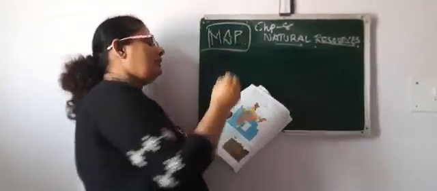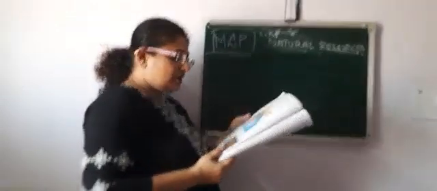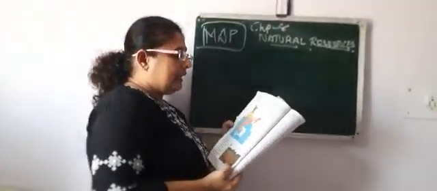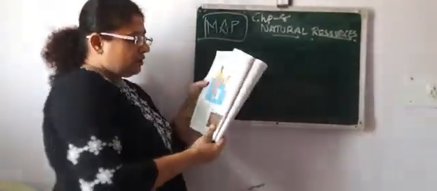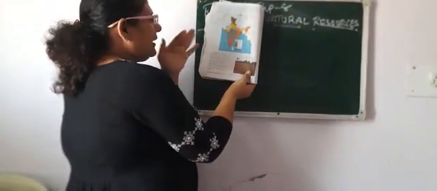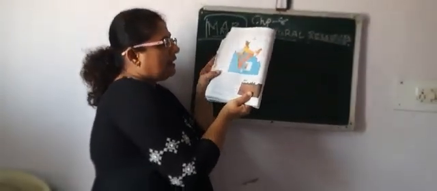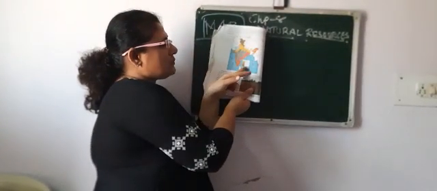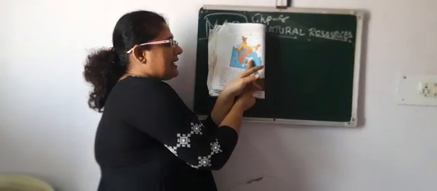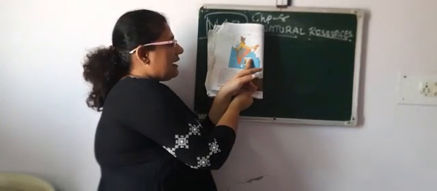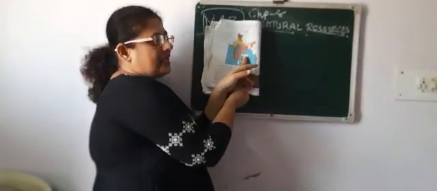Now let's discuss the map of our soil, major soil types of India. Right? Now see, here on page number 62, you can see the map has already been given. What type of soils are found where? Here the colors also have been given, along with the types of soil, colors, and the name of the soil.